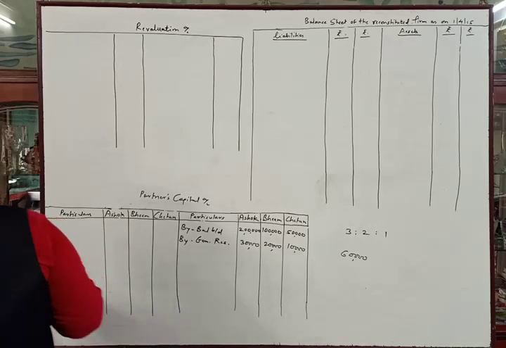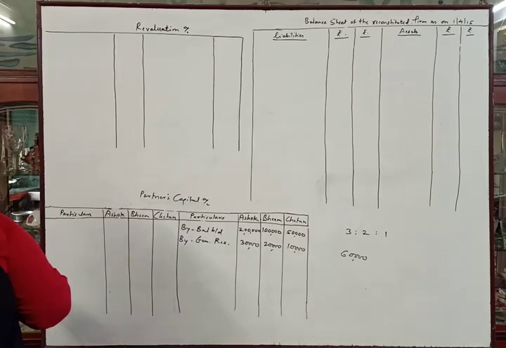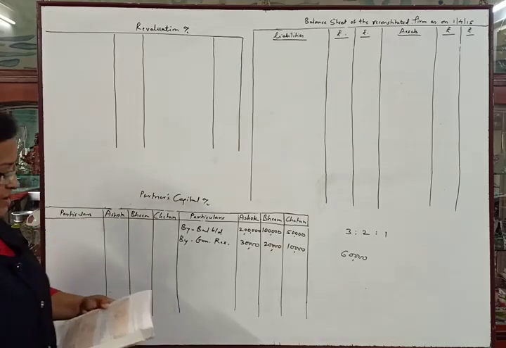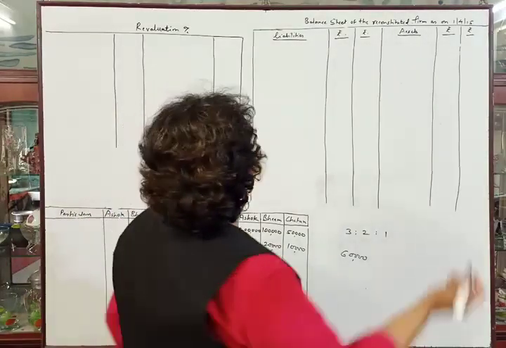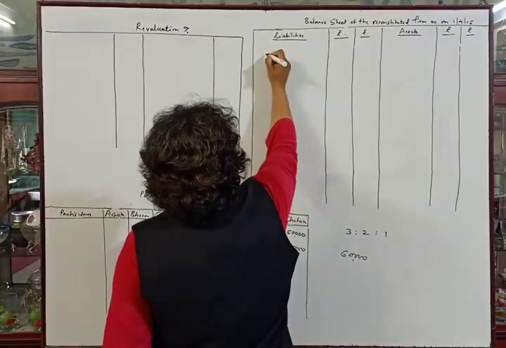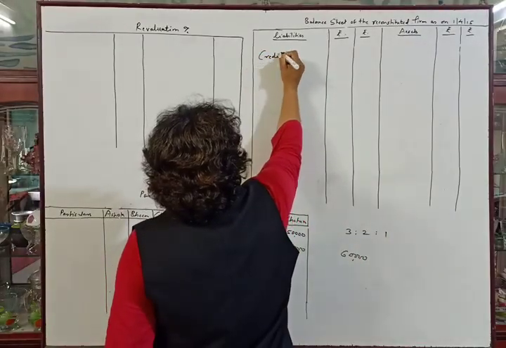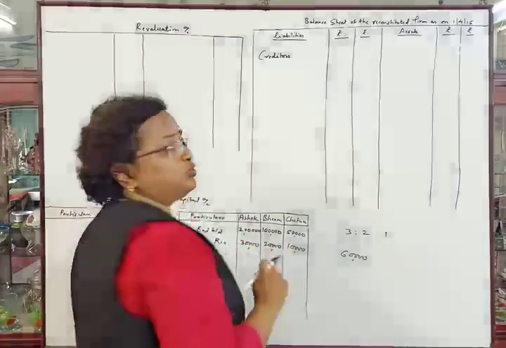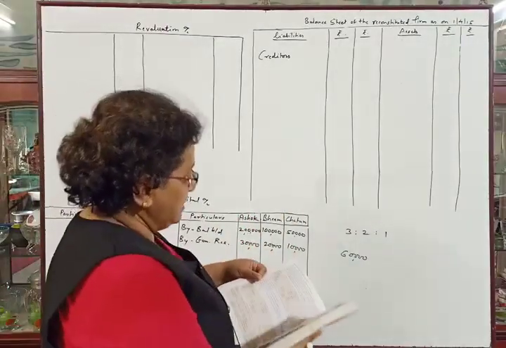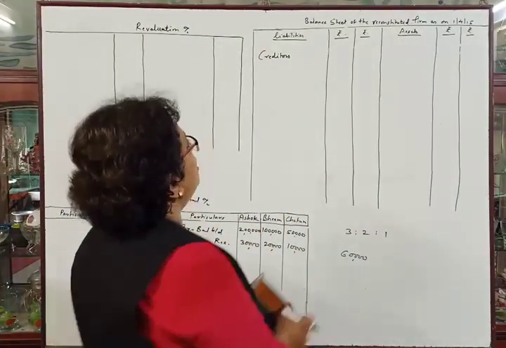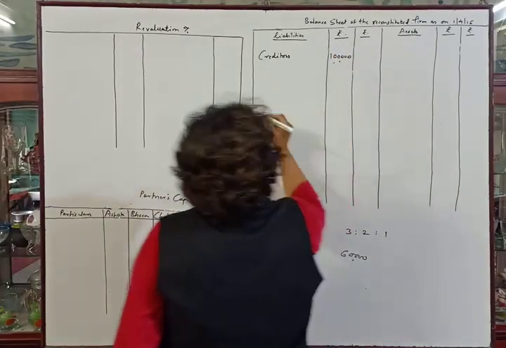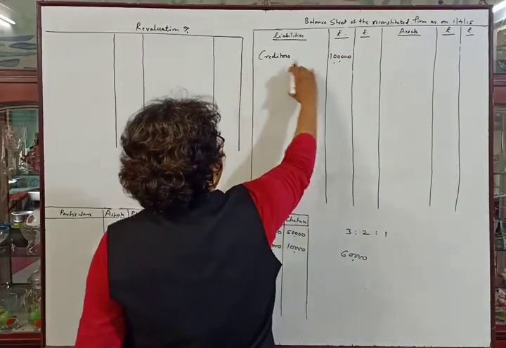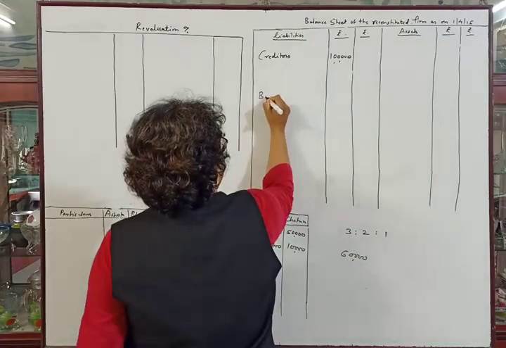Then the other liabilities here, creditors and bills payable are given, and we know that while discussing the problem on creditors we have to adjust the amount of creditors. So first we will write creditors. As we have to make some adjustment, we will write down the amount in the inner column. So creditors 1 lakh. Then we will keep some distance and write down the bills payable.